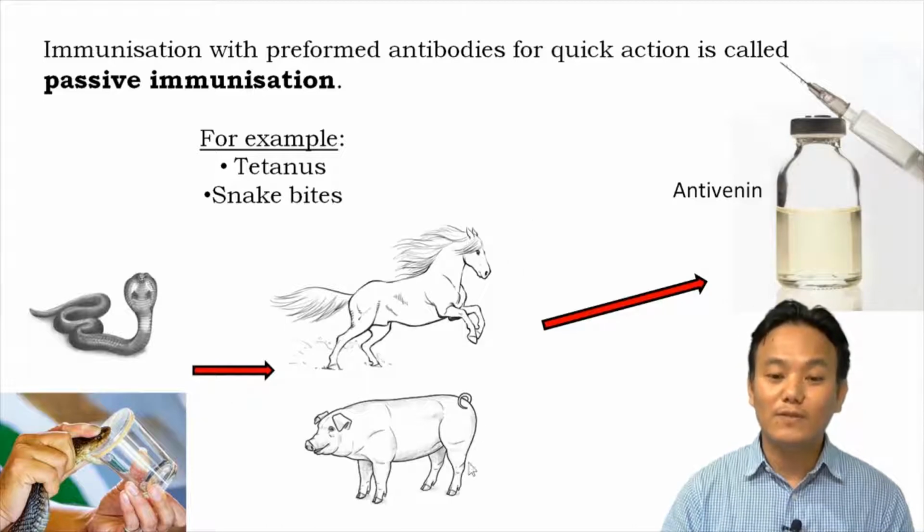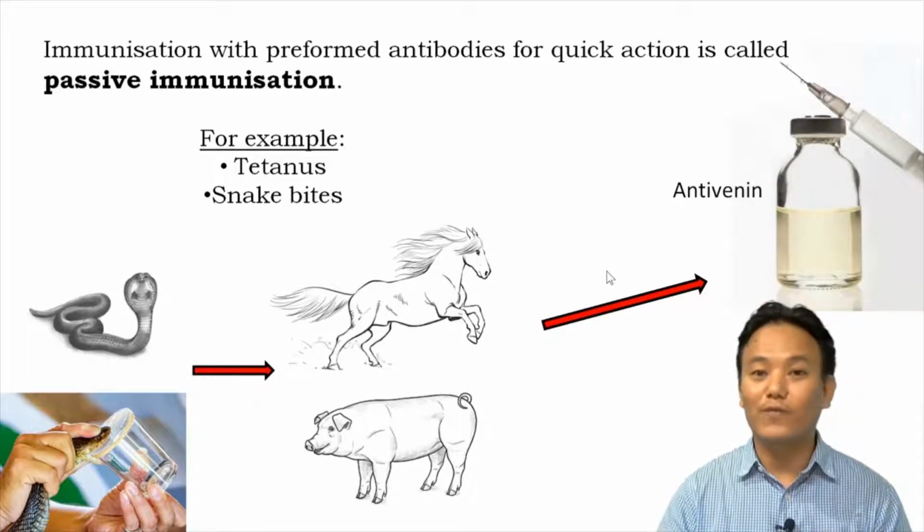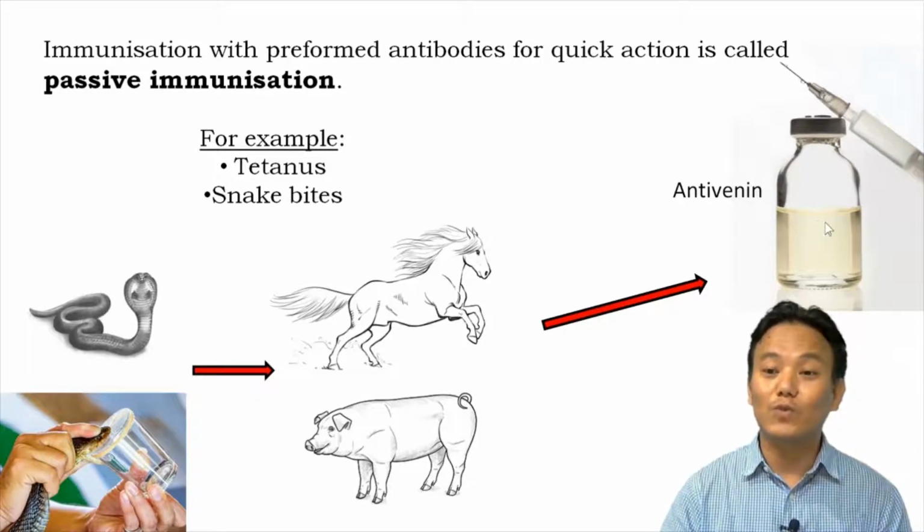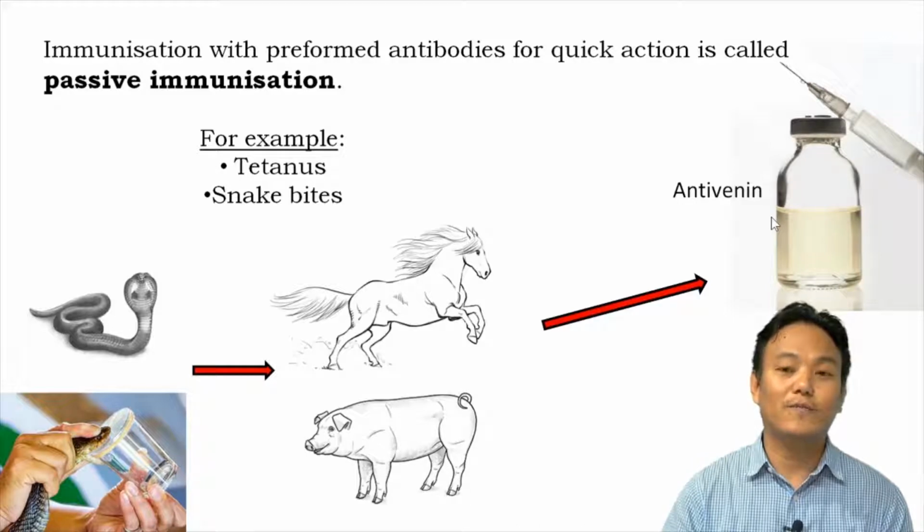When these animals become immune to snake venom, their blood is collected and the antibodies are purified. Those antibodies are sold as antivenin in the market, and are administered as passive immunization to people bitten by venomous snakes.